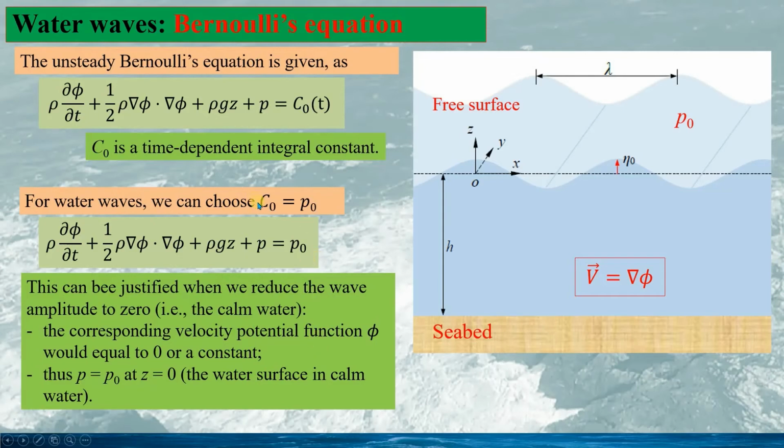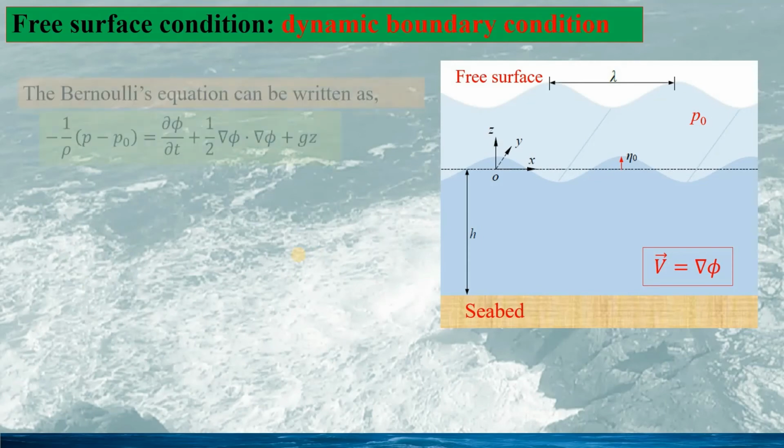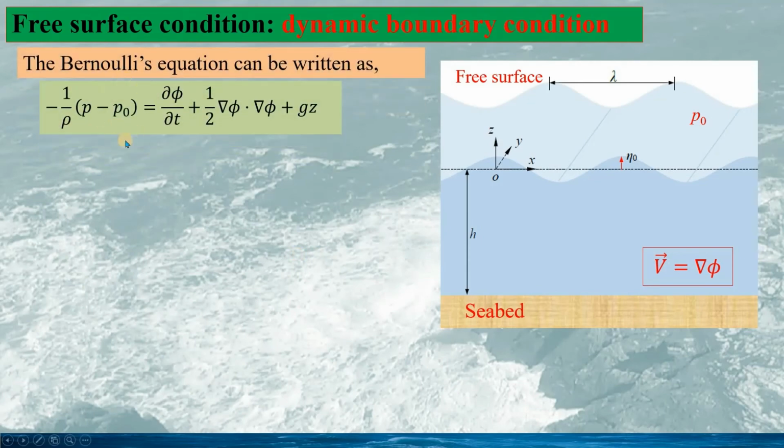Thus, we can see C0 chosen as P0 is correct for this application. Then we write the Bernoulli's equation in a form like this by moving the pressure to one side and the remaining terms to the other side. Here, we are not using the velocity vector, but the gradient of the velocity potential function. And we will see later this is necessary.